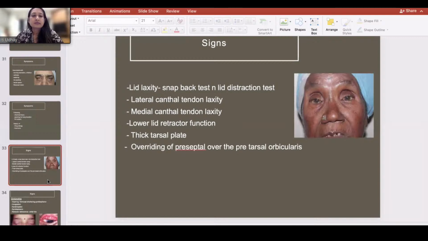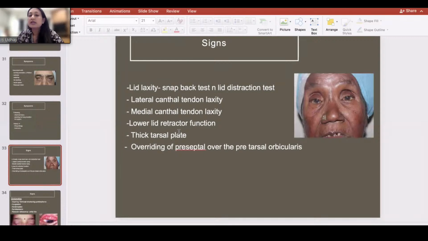Now, how do you examine a patient with lid laxity? So you need to do a distraction test. That is, you pull the lid margin and see whether you are able to pull it away from the globe by more than 6 millimeter. That is a positive distraction test. A snapback test, that is, you pull the eyelid down and it should snap back without a blink in a normal patient. If it does not, then the lid is lax.